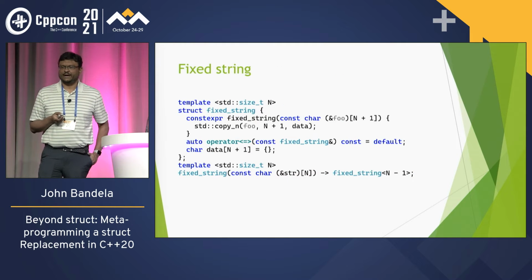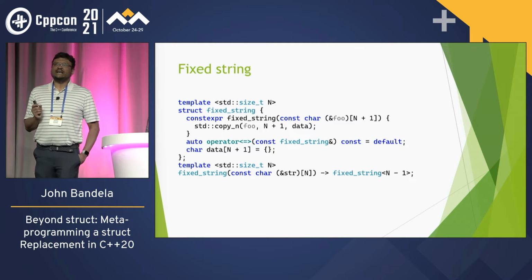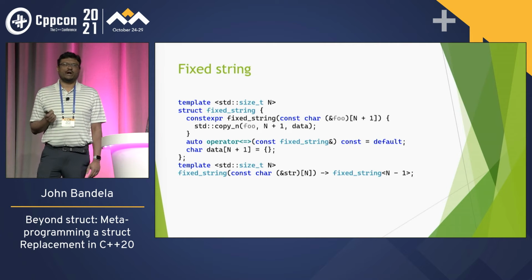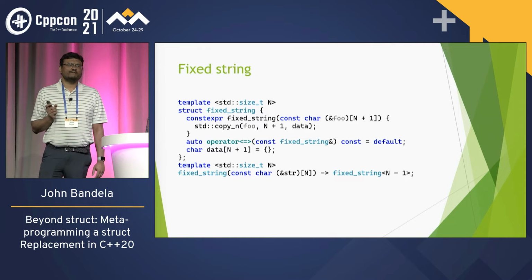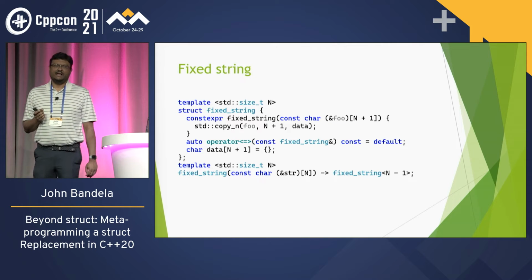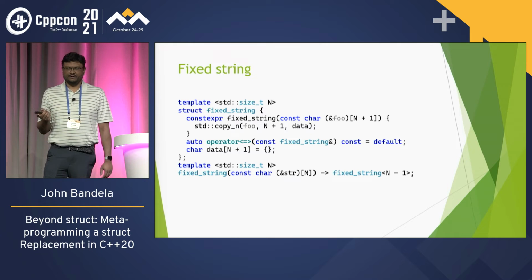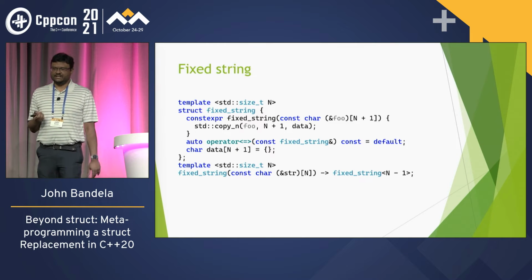So how do we do that? One of the nice things in C++20 is that we can have strings as template parameters. That's because of a generalization of being able to provide class types as non-type template parameters. This is basically adapted from the paper, which has an example of this. I removed the template on the char type because I'm only ever going to be using a char for this.